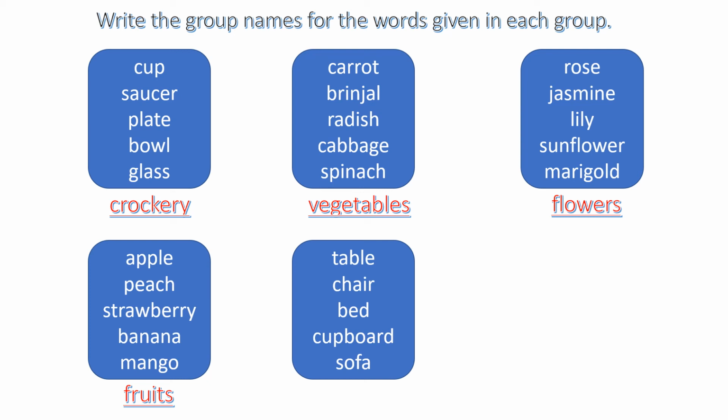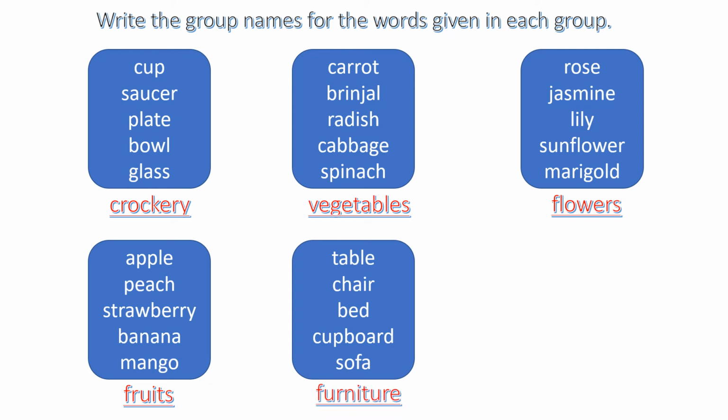Let's read the words here. Table, chair, bed, cupboard and sofa. These are all common names. Now guess under which group all these words will come. They come under the furniture group.